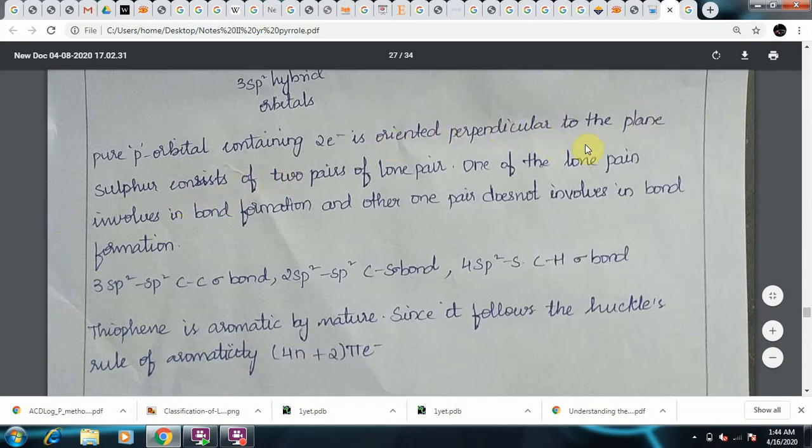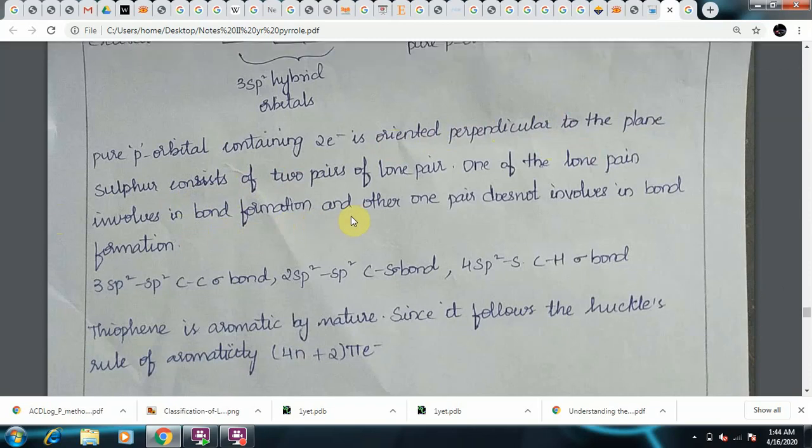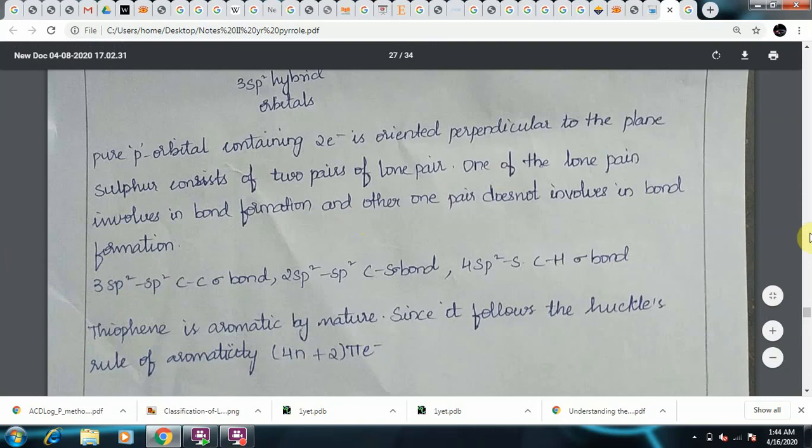One lone pair is present in the sp2 hybrid orbital and the other lone pair is present in the pure p orbital. So the lone pair which is present in the pure p orbital is lying parallel to the p orbitals of the individual carbons, so that these p orbital electrons will be involved in delocalization. So altogether, what are the different types of bonds formed? We'll have a quick glance at the structure.